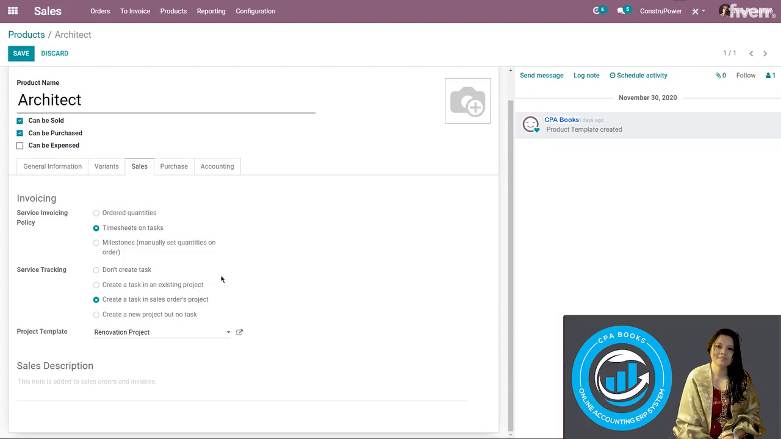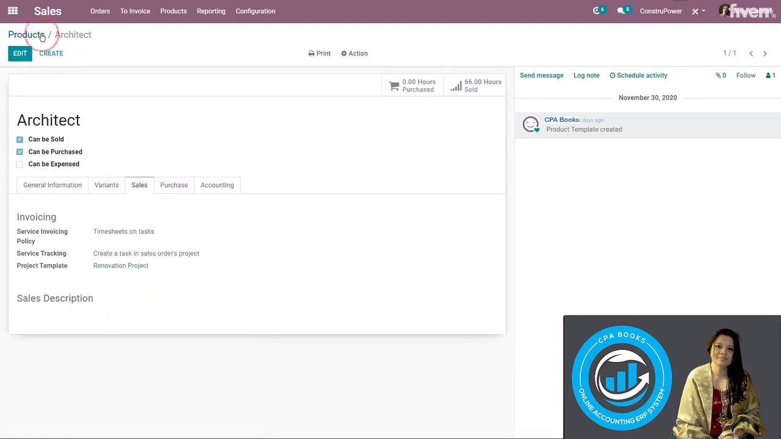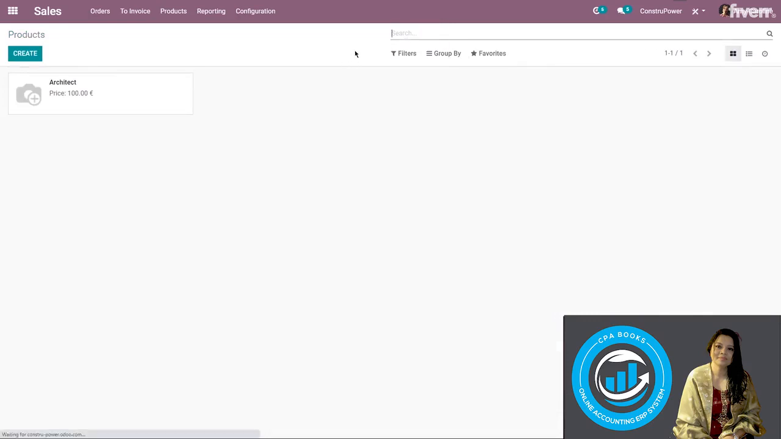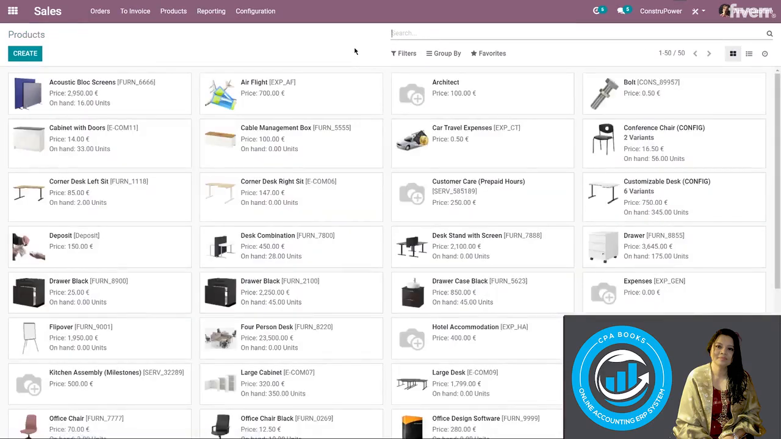I created a project template so that every time a project is created with this product, it will have specific columns. So I don't have to add and customize the project every single time. So that's really nice. We're going to save this. I'm going to go back to products. And now we're going to look at our physical products. So that was our service, but let's go ahead and look at our wood panels.